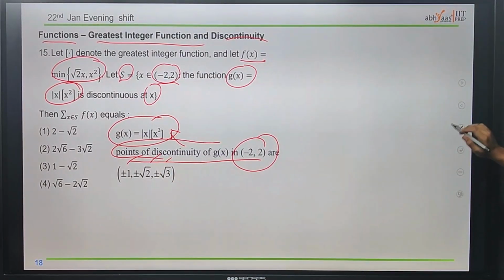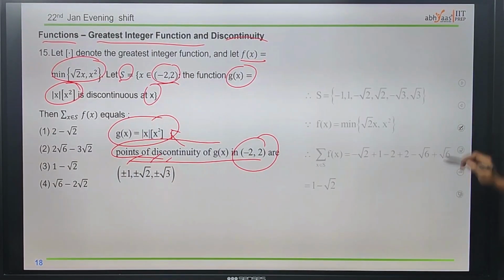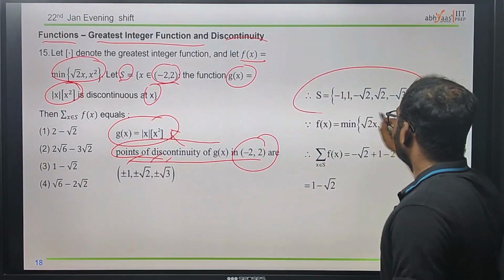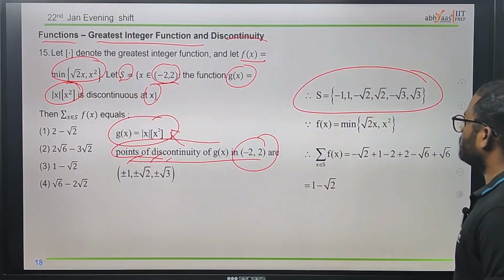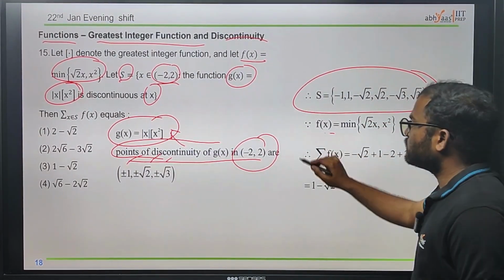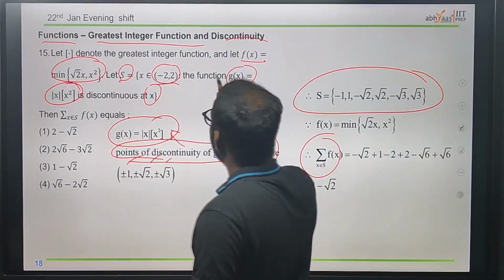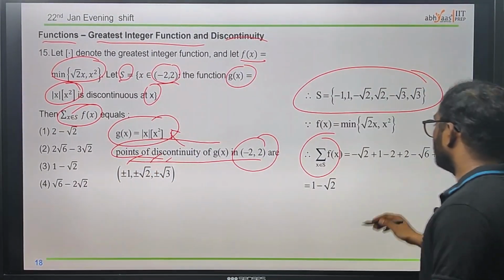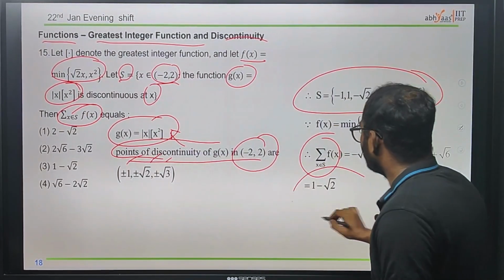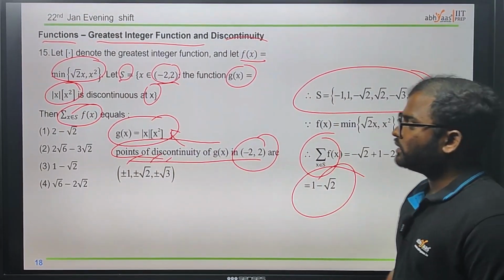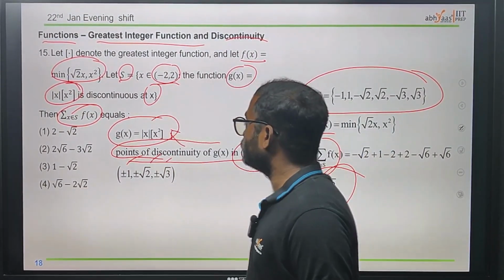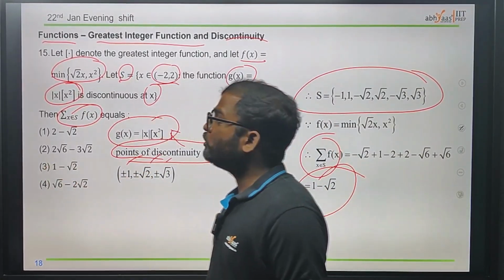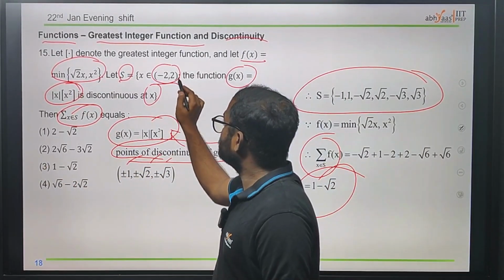Now we got the points of discontinuity, which form the set S. Now we need to check which minimum values we have, and after that we add those values, the summation of it. Just adding those, we will get 1 minus root 2. That is the answer to this question: first we need to find the points of discontinuity in this interval.